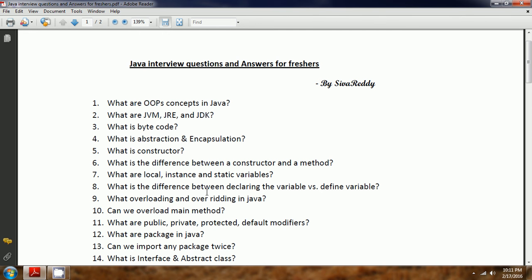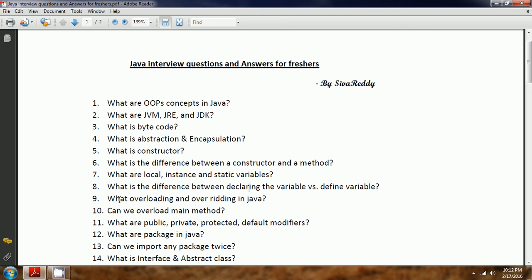Now, what is the difference between declaring a variable and defining a variable? Declaring is nothing but specifying which data type it is going to take. For example, int input. That means input is going to take a value of data type int. And defining a variable is nothing but initializing the value. For example, int input equal to 10. That means you are assigning a value of 10 to the input of data type integer. That is the basic difference between declaring a variable and defining a variable.